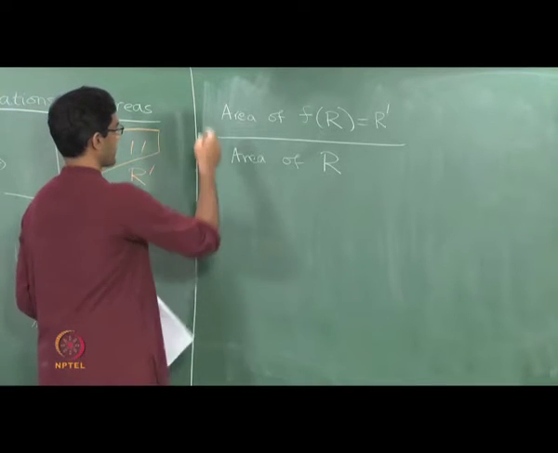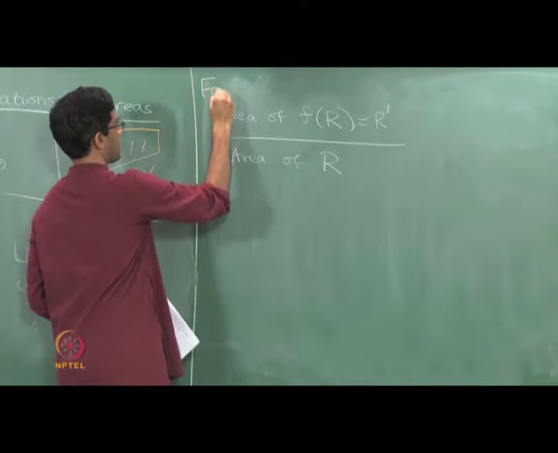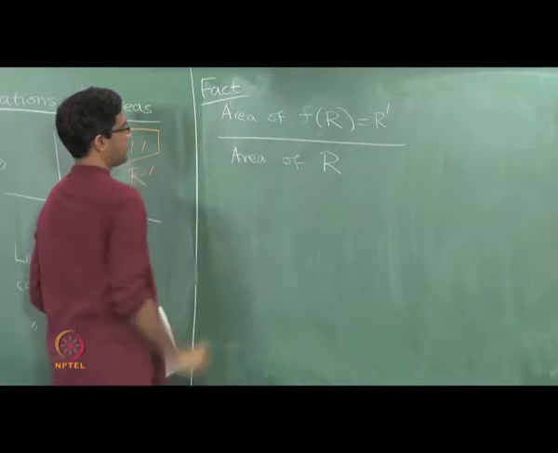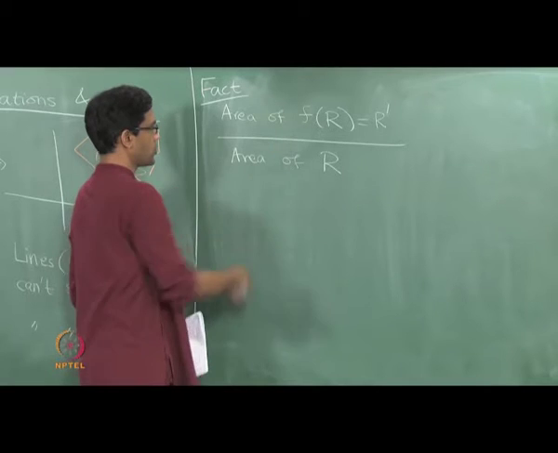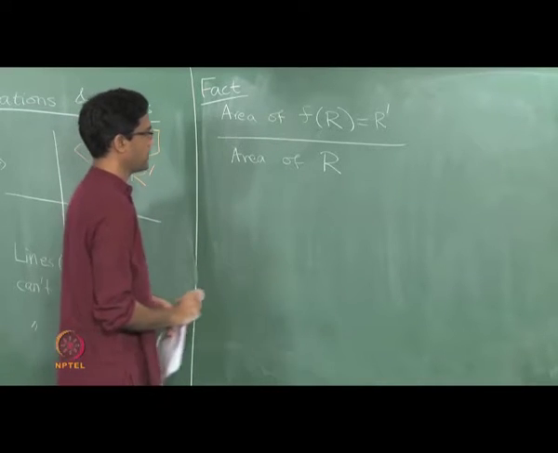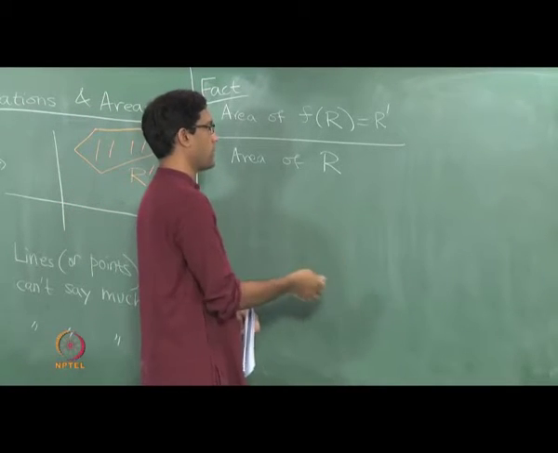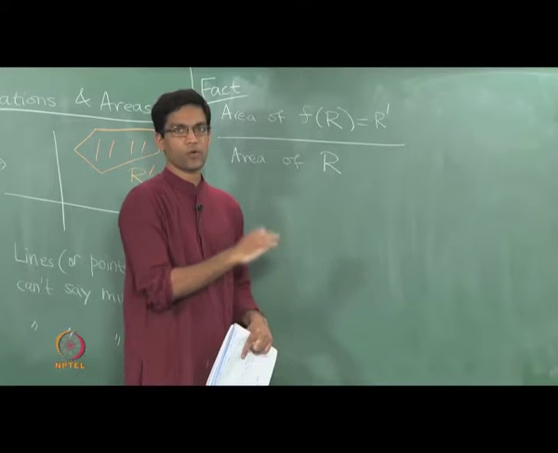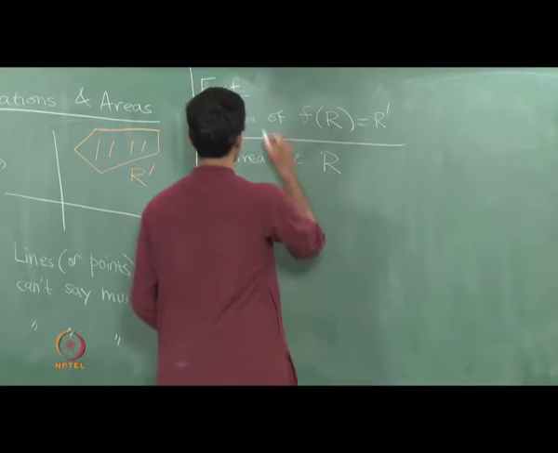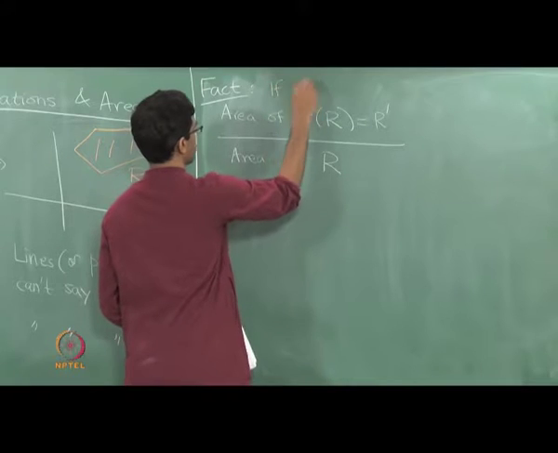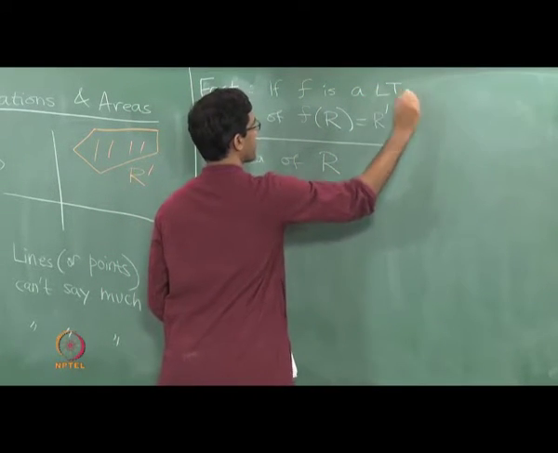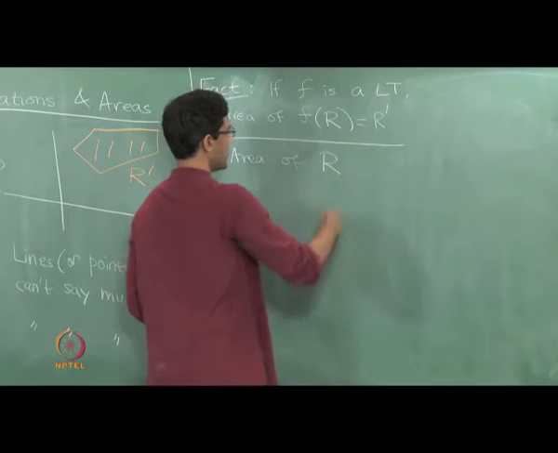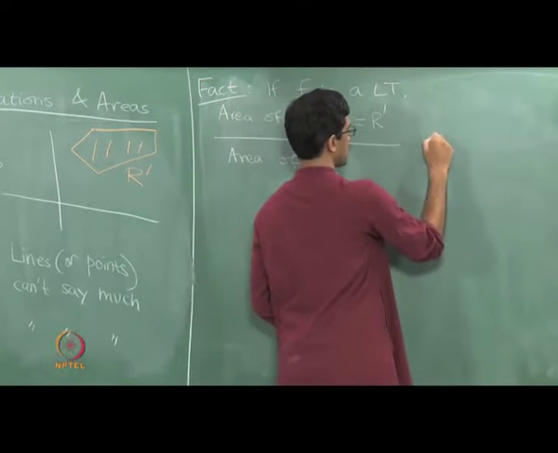Now here is the surprising fact. If f is a linear transformation, then this ratio is a constant independent of what shape R has or where it is located on the plane. So, surprising fact, if you wish, if f is a linear transformation or in fact also an affine transformation, then this area scaling factor is a constant.